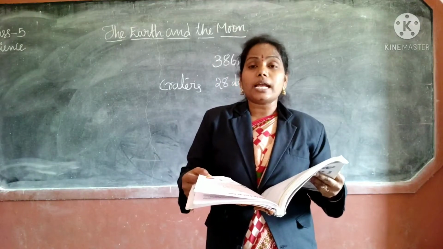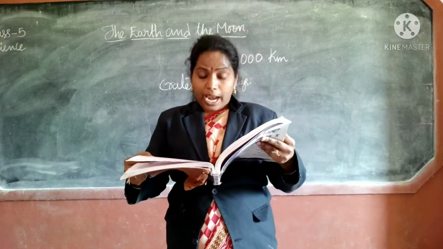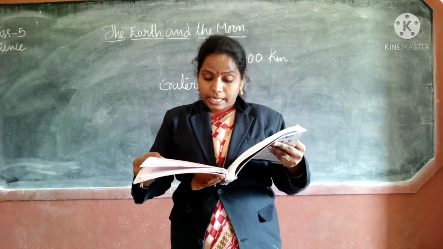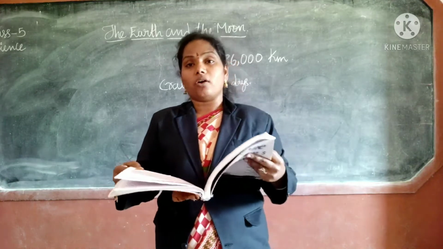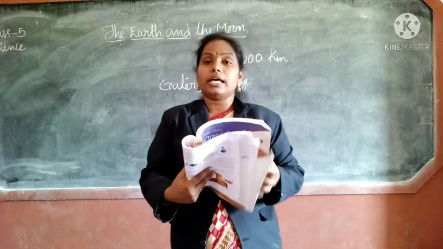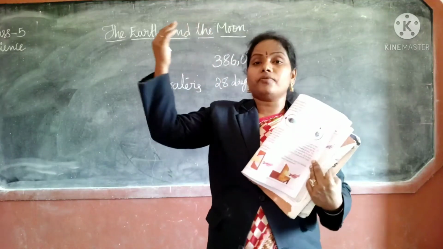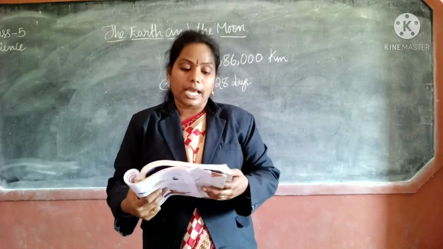So it does not give out its own light just like the sun and stars. But the brightness we get from the moon is reflection of light from the sun. When the sunlight falls on the moon, we get the reflection during night time.